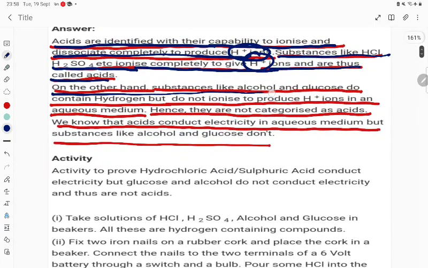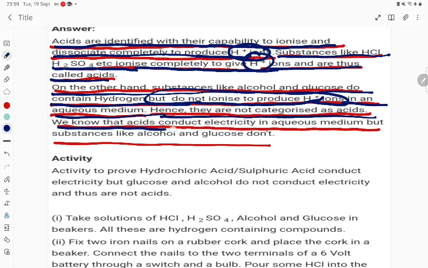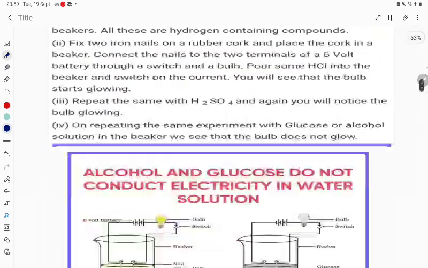On the other hand, substances like alcohol and glucose do contain hydrogen but do not ionize to produce H plus ion. So they contain hydrogen but do not ionize in an aqueous medium, hence they are not categorized as acid. And we know that acids conduct electricity in aqueous medium but substances like alcohol and glucose do not.